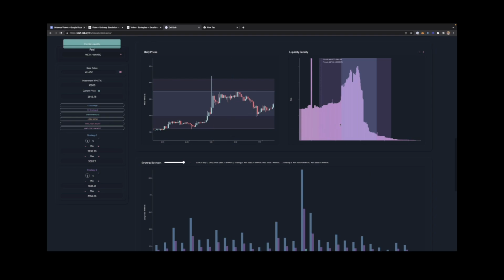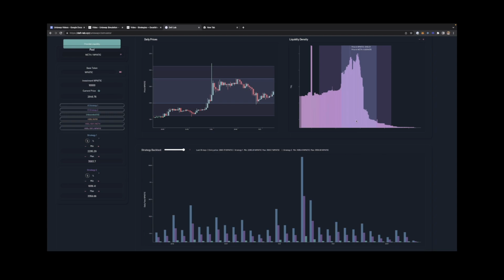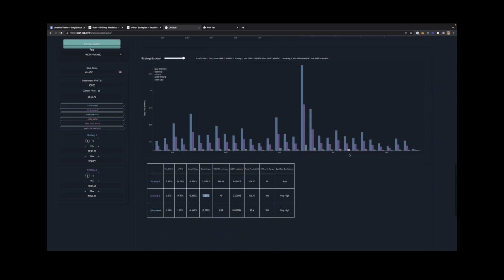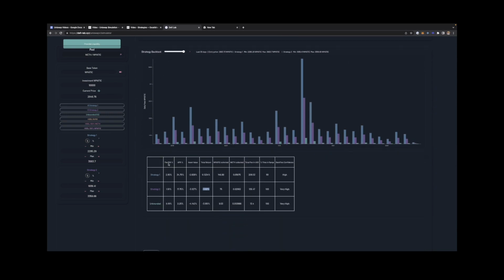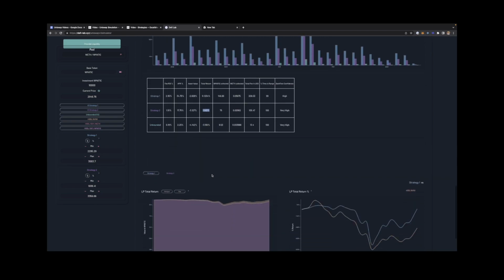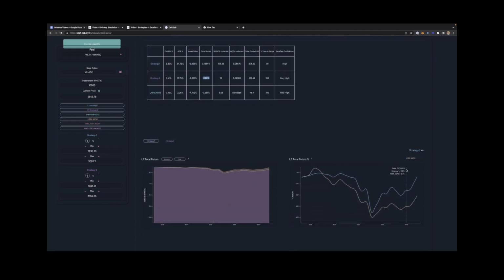And again, you can see the liquidity density, where exactly the liquidity is more concentrated and all. And again, all of these metrics, what is the fee ROI, APR and all for each of these strategies, right? And you can again test these strategies, like strategy one versus holding 50-50, right? And if you see, holding on to the ETH would have been better. At least it would have been profitable here, right, versus strategy one.